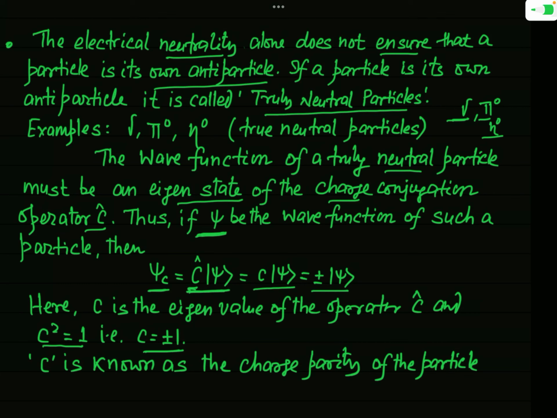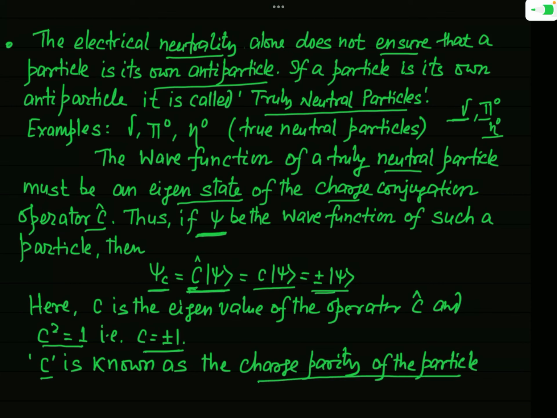Okay. When you write plus ket psi, it means the eigenvalue is equal to +1, and when you write minus ket psi, it means the eigenvalue of this unitary operator, the charge conjugation operator C hat, is equal to -1. This eigenvalue C is also known as the charge parity of the particle.